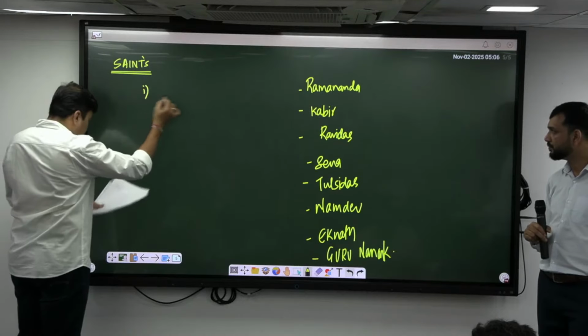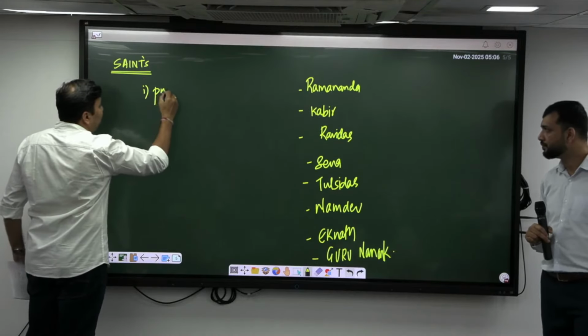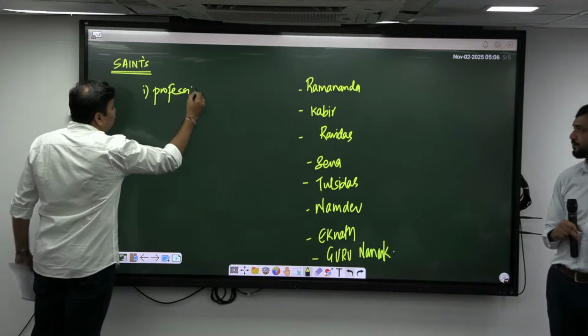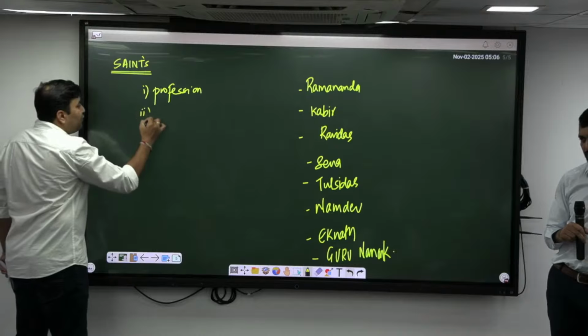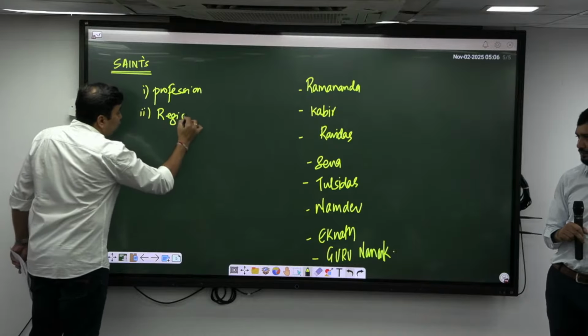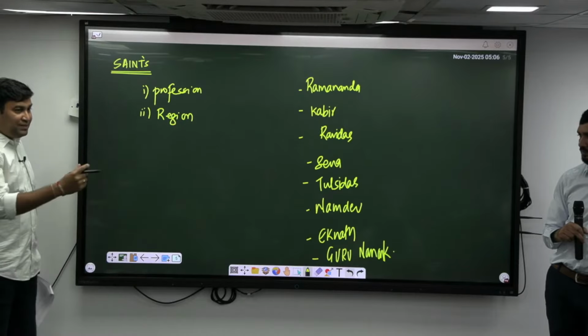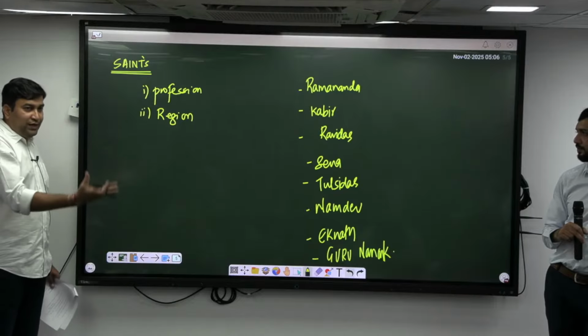First point, you should be knowing about their profession. For example, this was the PYQ. What is the profession of Kabir? What is the profession of Ravidas, etc.? Second, which region they belong to. For example, who was present in the Awadh, who was from the Gujarat, etc. You should be knowing about it.